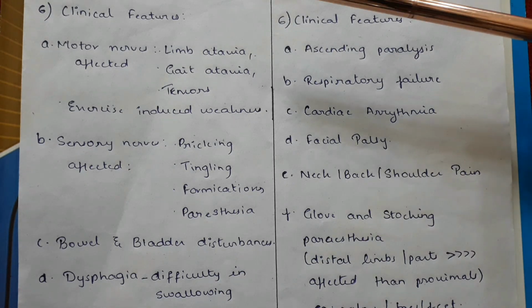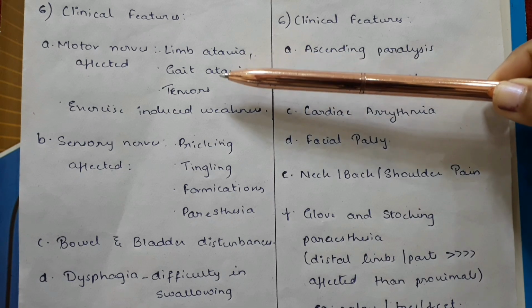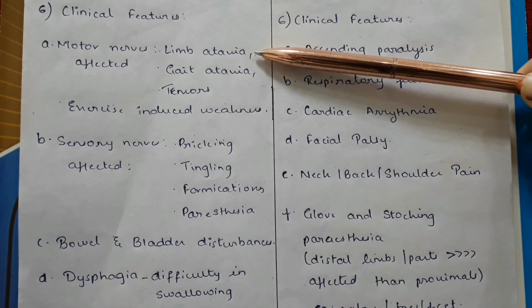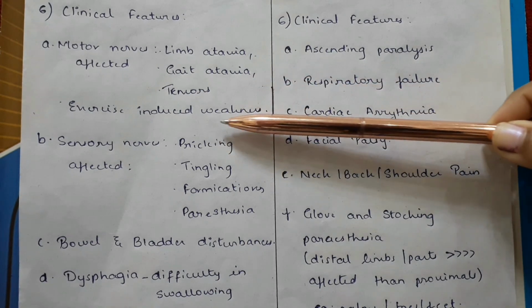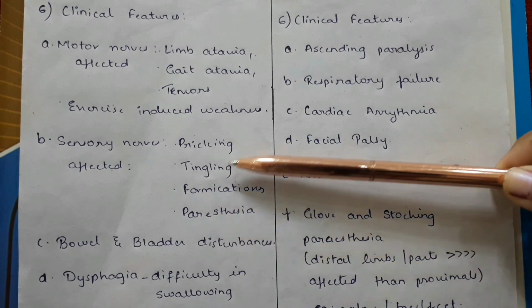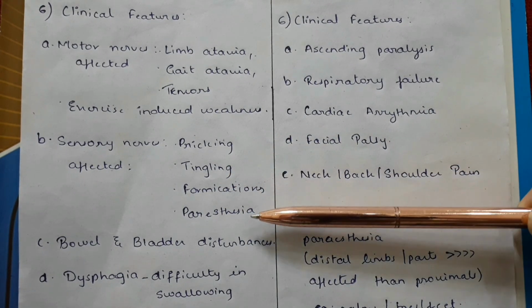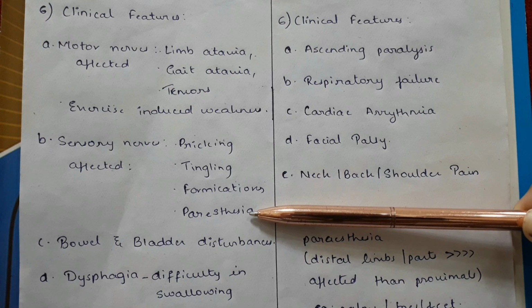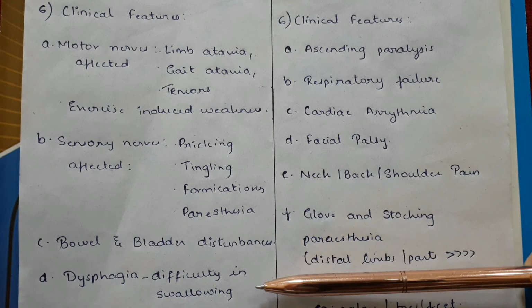Clinical features of multiple sclerosis. If the motor nerves are affected, it can result in limb ataxia, gait ataxia, tremors, and exercise-induced weakness. If the sensory nerves are affected, pricking, tingling sensation, formications, and paresthesia might be present. Bowel and bladder disturbances are also seen.